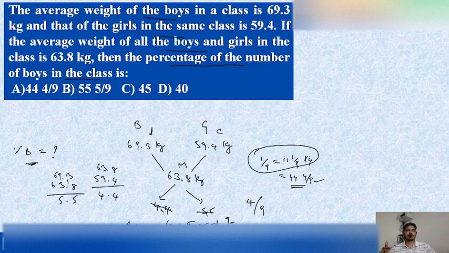We already discussed it in the percentages topic very clearly. So the 1 by 9 value will be 11 1 by 9, and for 4 by 9 the value will be 44 4 by 9. So the answer for this particular problem will be 44 4 by 9. Suppose if it is asked about girls, the girls will be 55 5 by 9. But in this question he asked about the percentage of boys in that particular class, so that will be 44 4 by 9 percent.